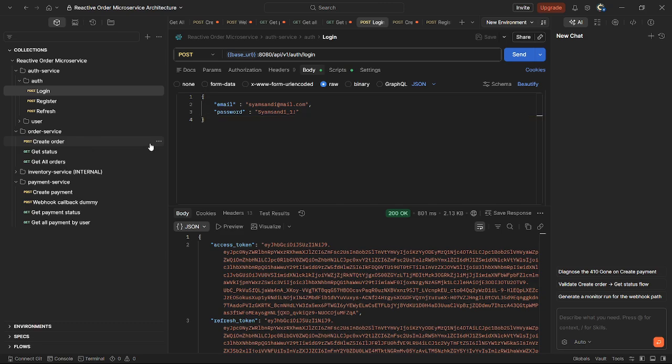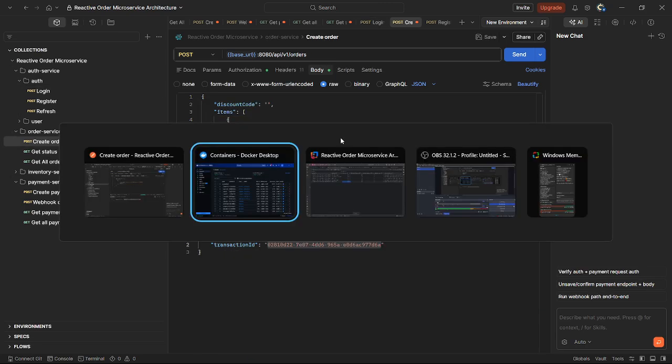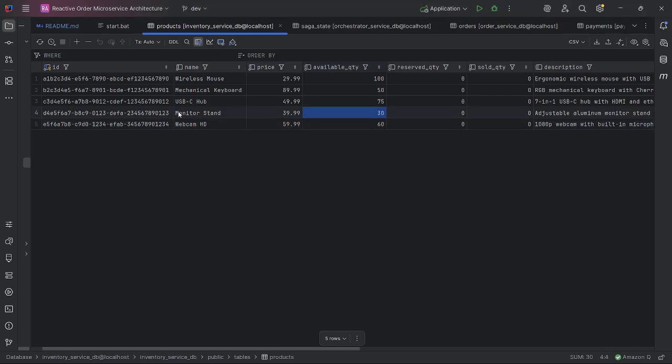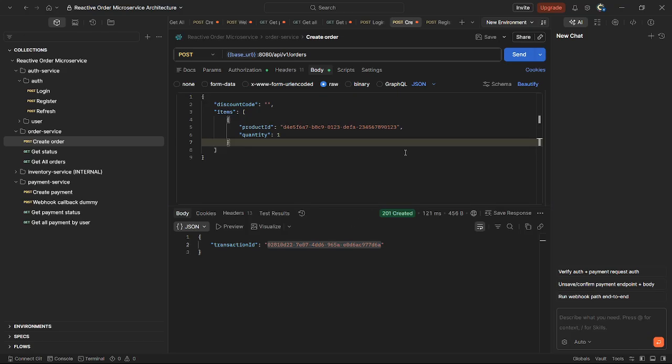Okay, then we can start to create an order. For example, we try this webcam HD, copy this product ID, and we order 3, for example.